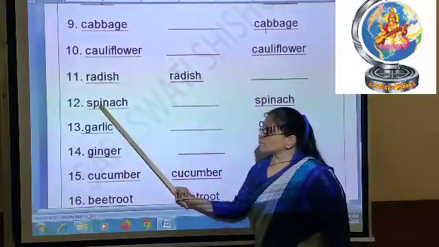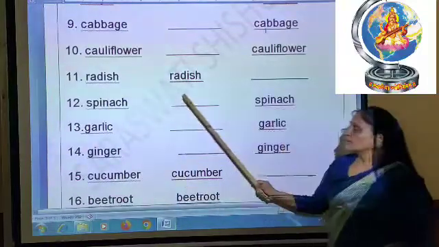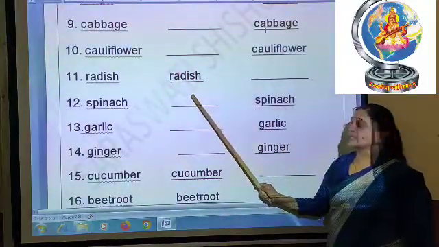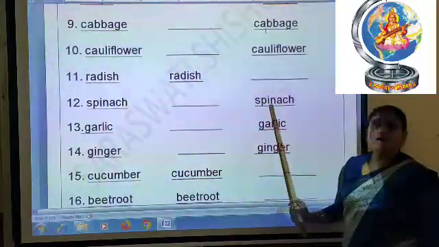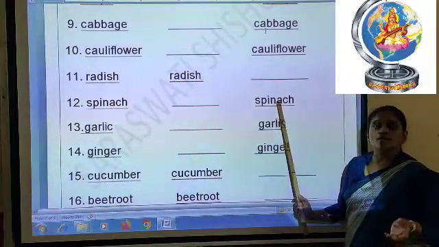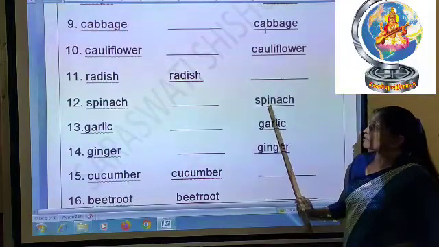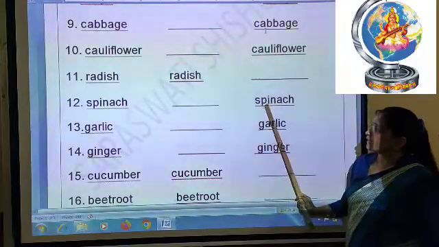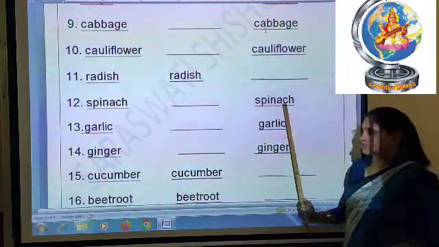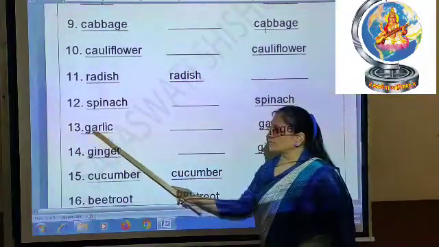Then after, 12 number, spinach. Spinach will not come in the raw column. Spinach will come in the cooked column. After cooking you can eat spinach with dal, rice and roti, right? Chapati. So spinach will come in the cooked column. Spinach. Then after, 13 number, garlic.